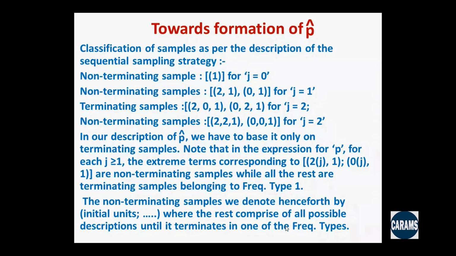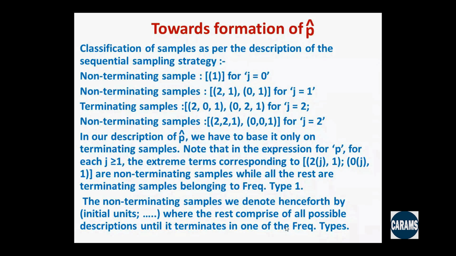On the other hand, 2, 2, 1 or 0, 0, 1 correspond to j equal to 2, because I am getting 1 at the third attempt, but still they are non-terminating, because for 2, 2, 1, 0 has not shown up yet, and for 0, 0, 1, 2 has not shown up yet. So we have a classification of the samples corresponding to different values of j, 0, 1, 2, and so on. The classification corresponds to whether the sample is terminating or non-terminating.